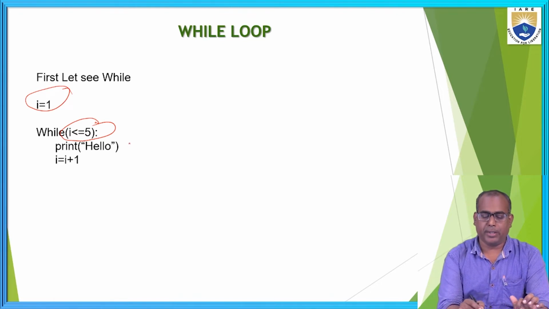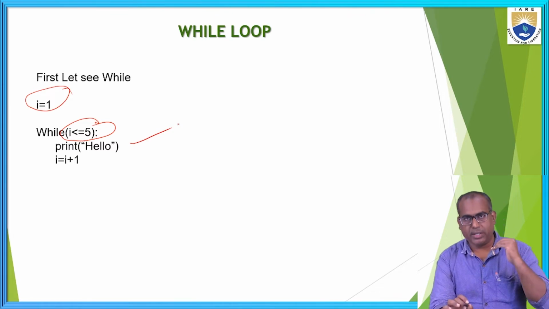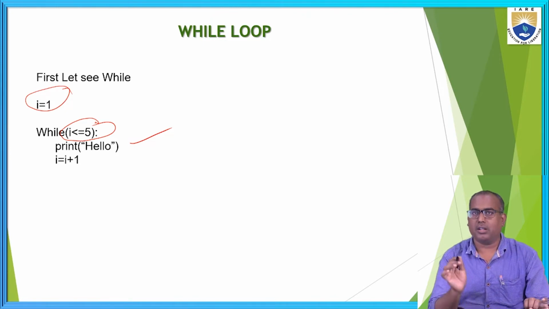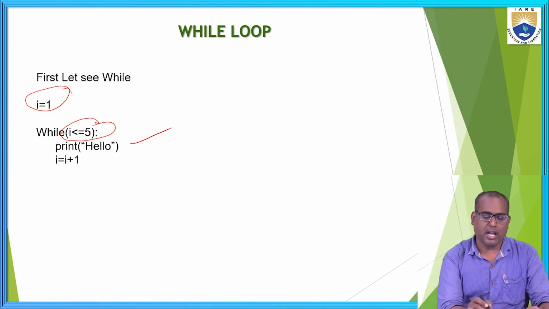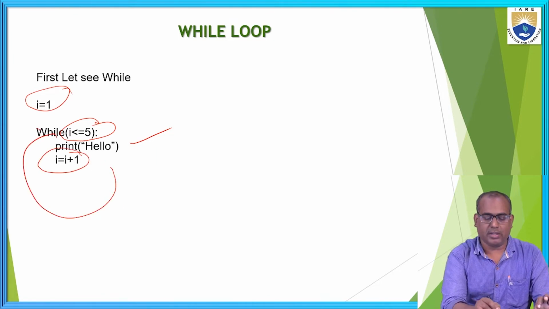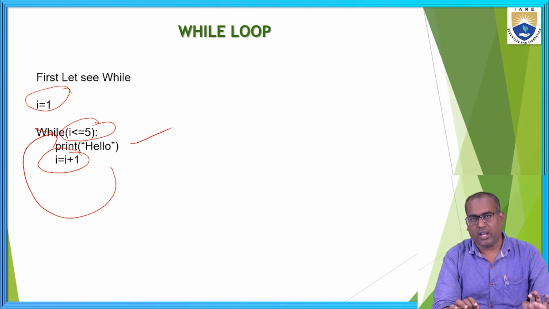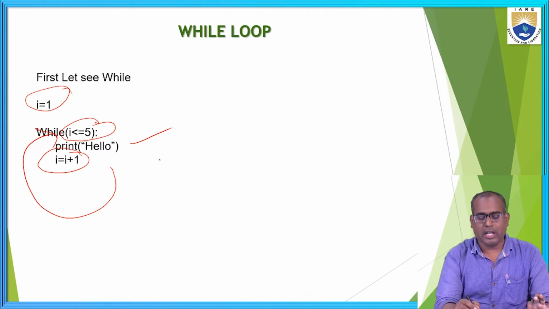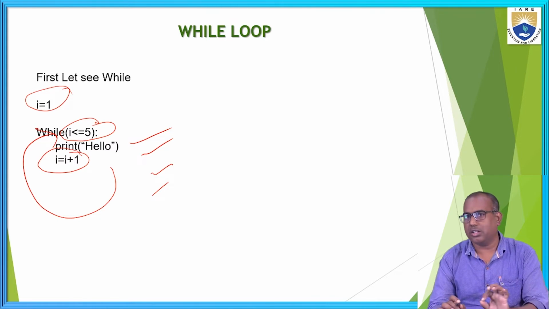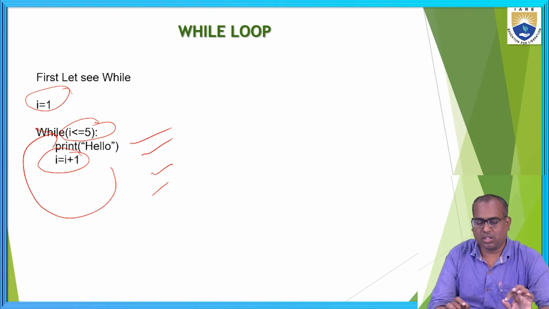Once the condition is checked, I print hello. After printing hello, I have to increment the i value by 1 because one time we have printed. So I increment i as i equals i plus 1. Next I check again i less than or equal to 5. Again I print the second time, third time, fourth time. Each time I print hello, I increment the i value, i equals i plus 1.